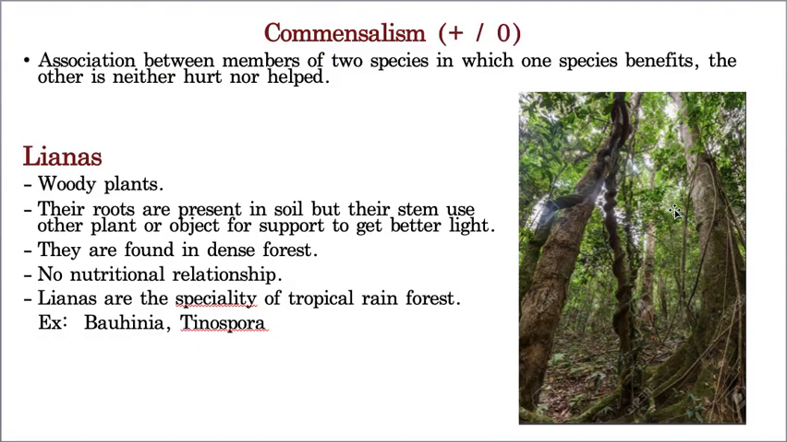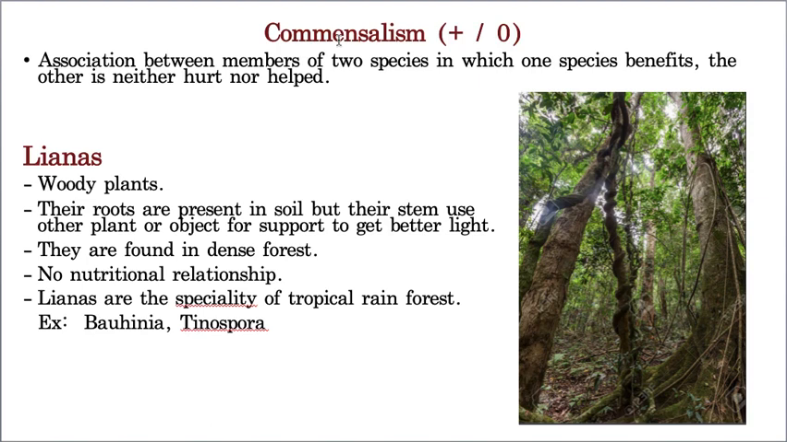Now, today's last interaction, and tomorrow we are going to start the negative interactions. For today, this is the last topic, that is commensalism. See, here also I mentioned with these signs, plus sign and zero. That means one organism is getting benefited and the other organism is neither benefited nor harmed. That means it is not getting benefit and it is not harmed also. So one is neutral and the other is getting benefit, then that is called commensalism.